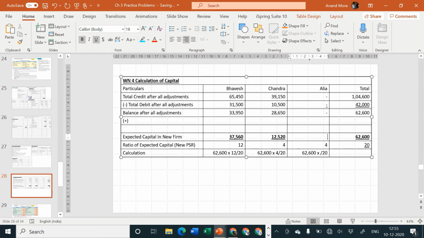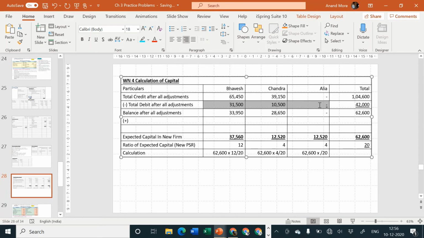and 62,600 divided by 20 into 4, obviously it is going to be the same, 12,520. Let us make the cross verification. 12,520 plus 12,520 plus 37,560. Yes, the total is 62,600. That means our calculation is correct.